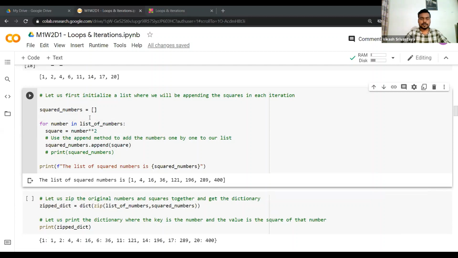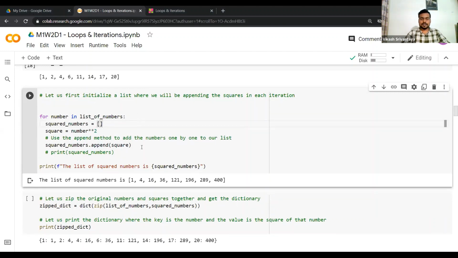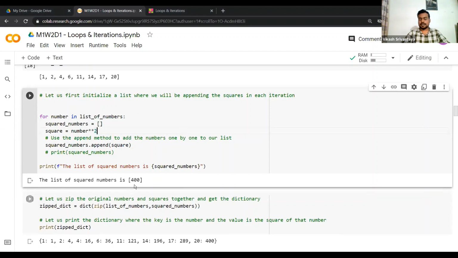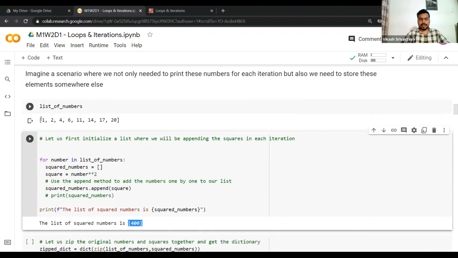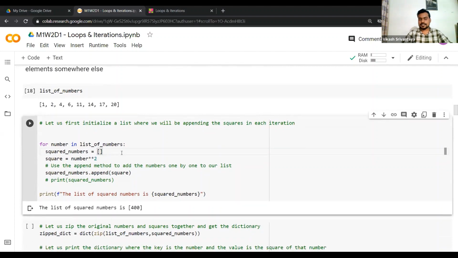So it's very easy to determine. You don't even need to ask anyone. You can just cut this piece of code and add it here. Now I want you to tell me what will happen in this case. Let's just run this. My list only has one element. Instead, I expected it to have the squares of as many of these elements. So why is this happening?